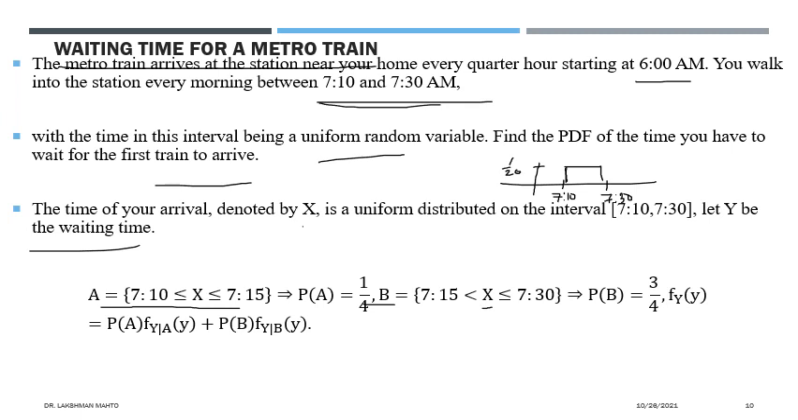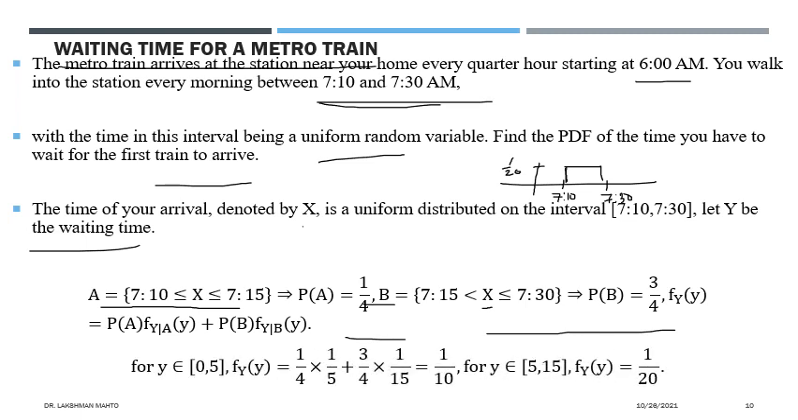The second event, B, is that you could not catch the 7:15 train, so you will definitely catch the 7:30 train. That means x takes a value between 7:15 and 7:30, so you are boarding the 7:30 train. The probability of that one is 3 by 4. So the probabilities of A and B are both known to you. Our desired density can be derived through this conditioning approach.